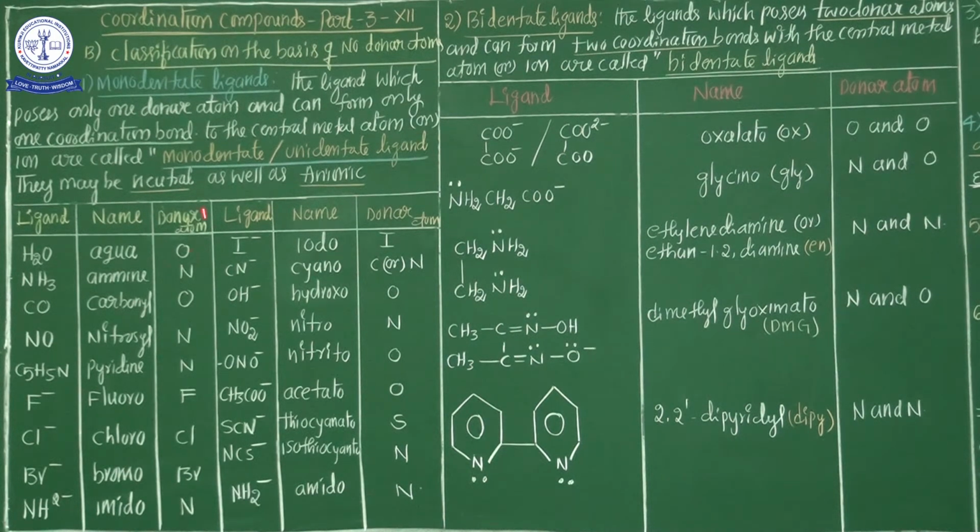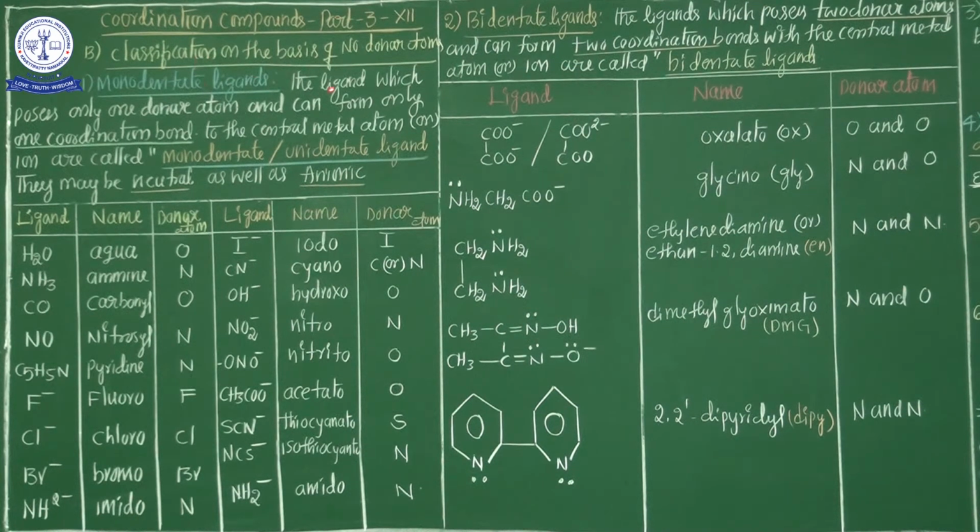My dear students, in the category of monodentate or unidentate ligands, there may be neutral ligands and also anionic ligands. Neutral, as already discussed yesterday, means there are no charges. So the monodentate ligand may be neutral as well as anionic.